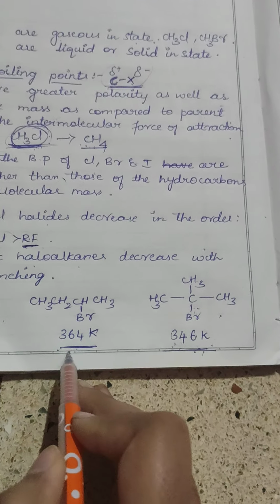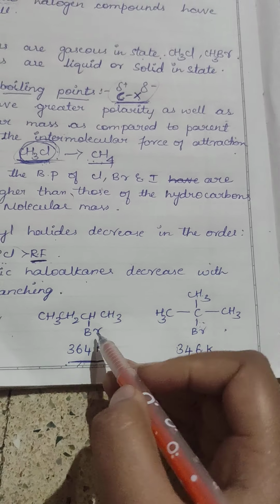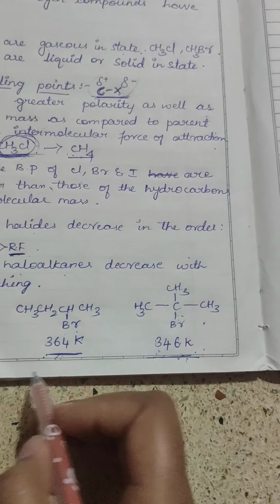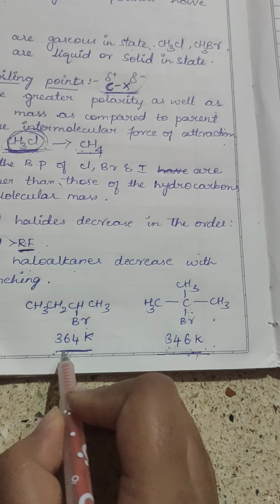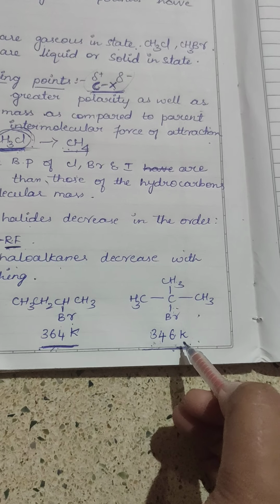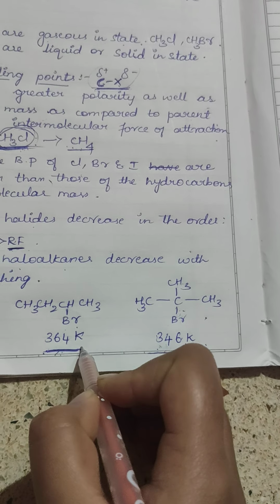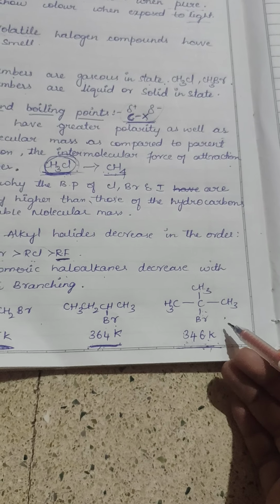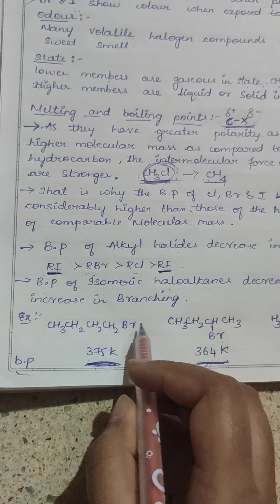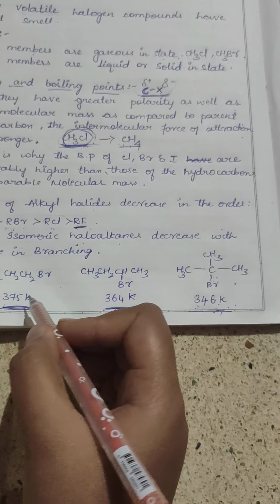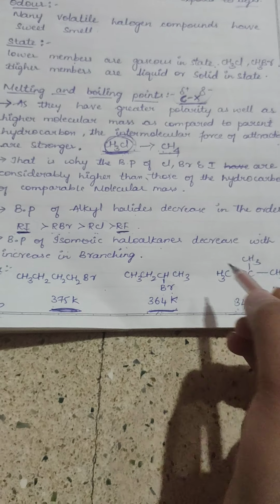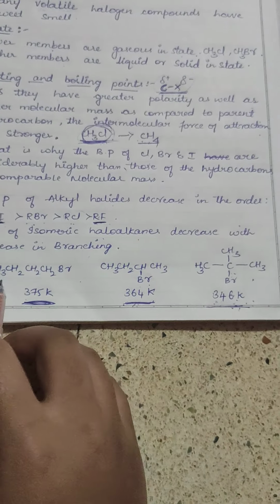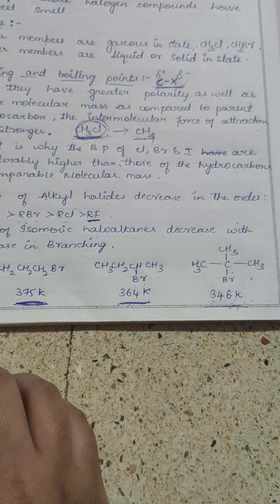When we see the isomeric structure of this compound, there is only one branching present here. It has the same chemical formula, but when we compare the boiling point, this has the higher boiling point as compared to this, that is 364 Kelvin. Now let's see another isomeric compound, where no branching is present. So comparing these three, we can say that an increase in branching will decrease the boiling point. The lesser the branching, the more will be the boiling point.